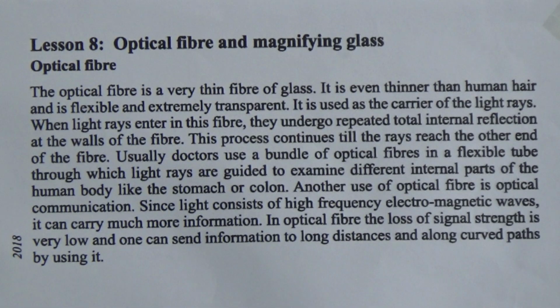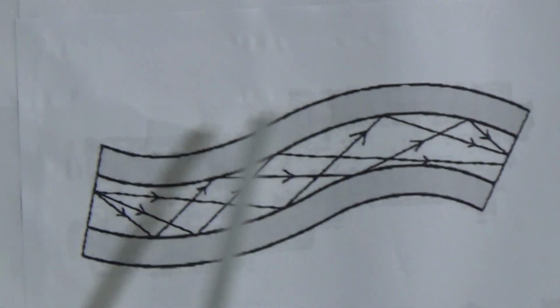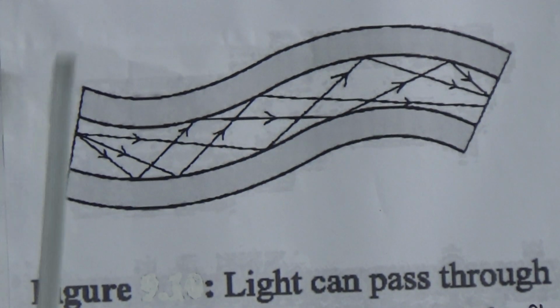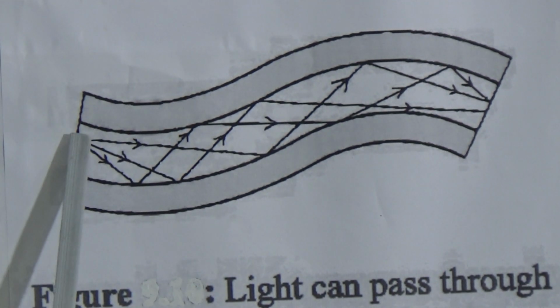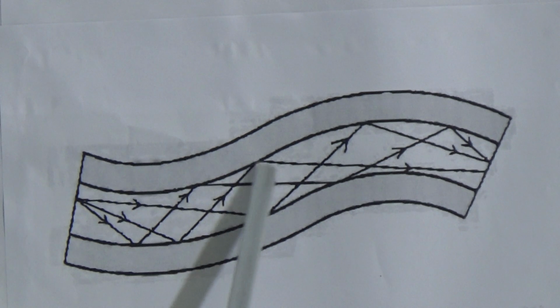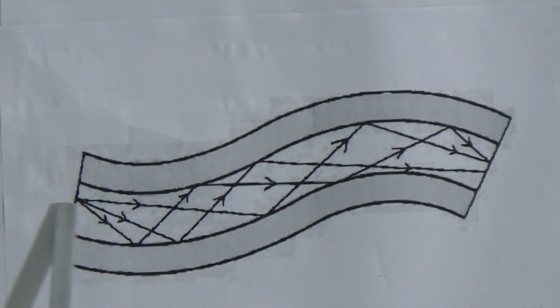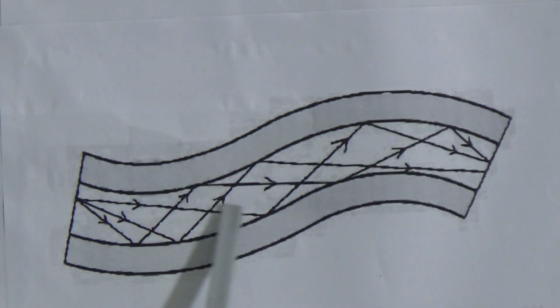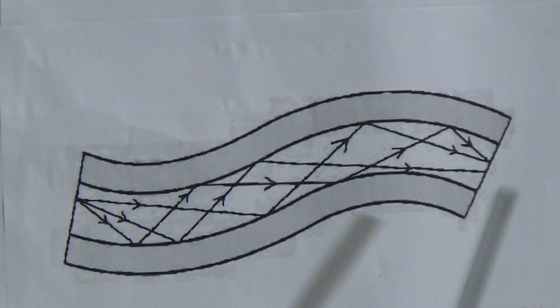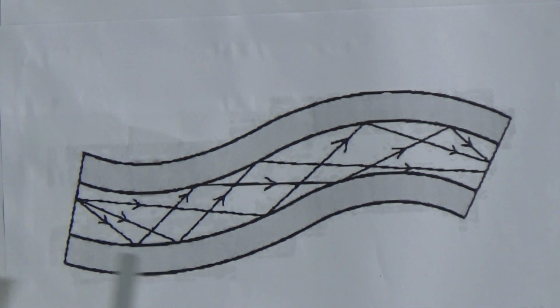See, look at the picture again. This is not a straight fiber, this is a curved fiber. Because of this curvedness, the light rays are reflected again and again. Look, this type of reflection is shown. It is reflecting again and again. In this way, it goes so swiftly from one part of the world to another part of the world.